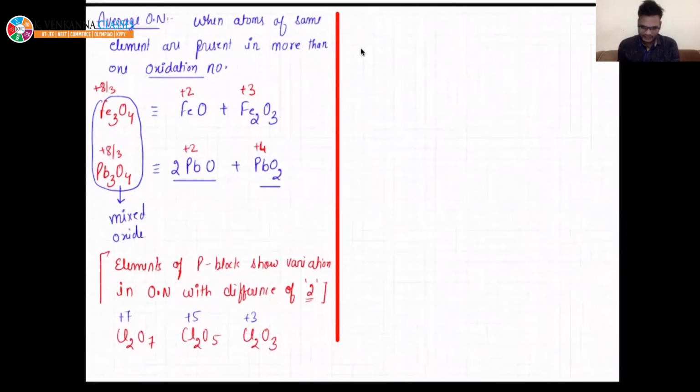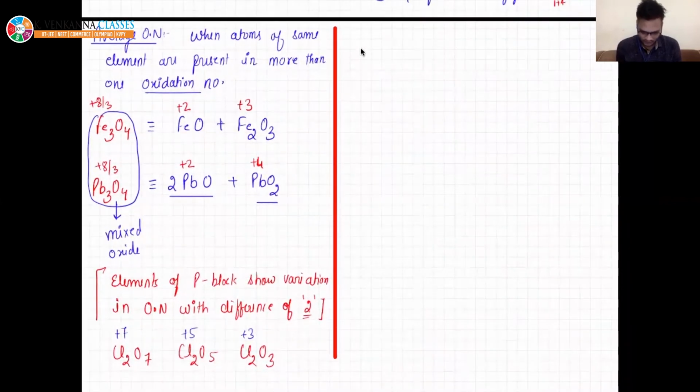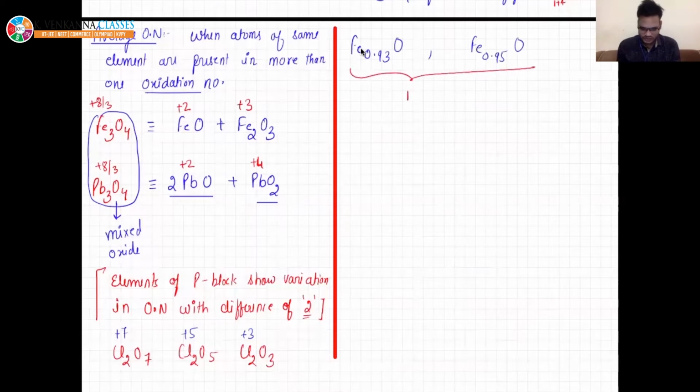I have taken another case, that is Fe0.93O. There can be other examples, Fe0.95O, right? Such kinds of compounds are known as non-stoichiometric compounds.